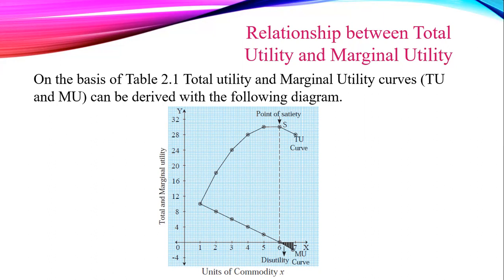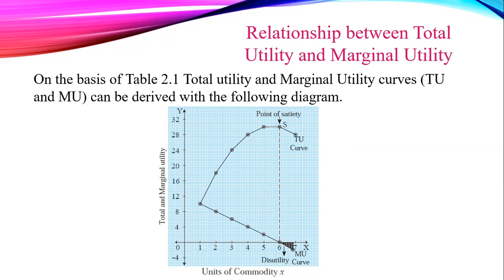The X-axis measures the units of commodity consumed, while the Y-axis indicates the figures of total and marginal utility. This figure shows you that the total utility curve slopes upwards, whereas the marginal utility curve slopes downwards.